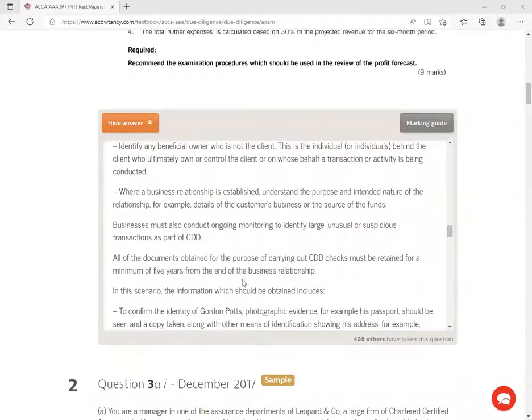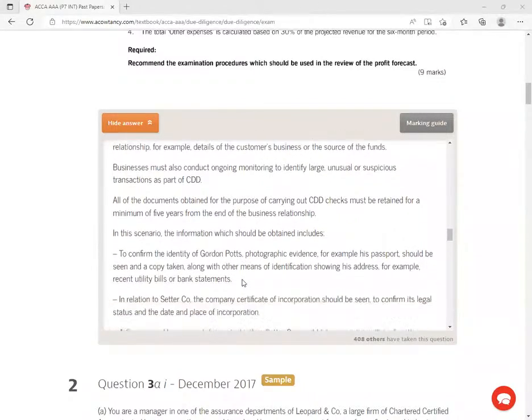So in this scenario, the information that should be obtained would include confirming the identity of the individual, photographic evidence, get their passports, and a copy taken along with other means of identification showing his address. For example, recent utility bills or bank statements. Individual. Yeah, tell them, you want to give me your 3 months, for example, water bill, electricity bill. So they don't know why you are asking for that. Many times we have been asked for this information and we think that these guys are foolish. No, when you give your electricity bill, that is the best way of confirming your residence, where you're residing, right?